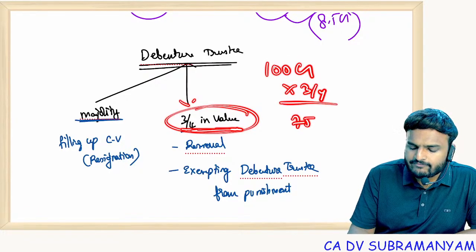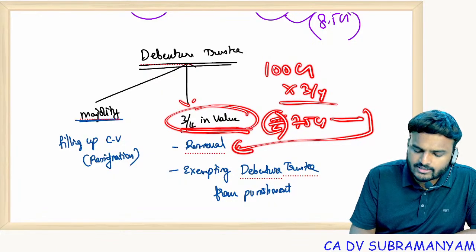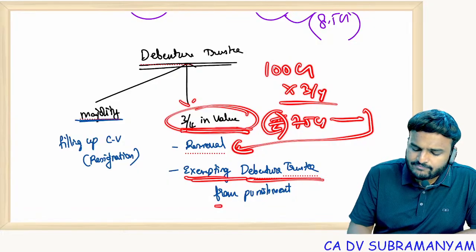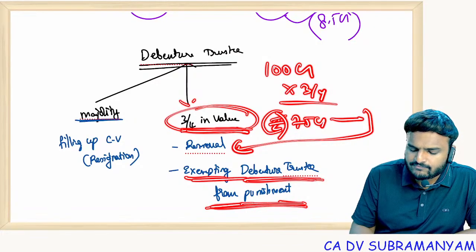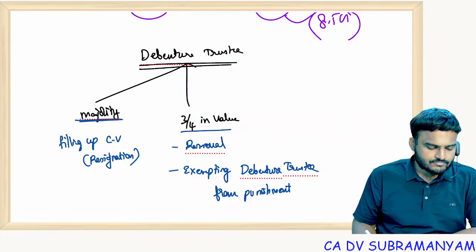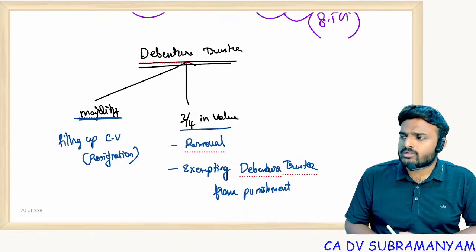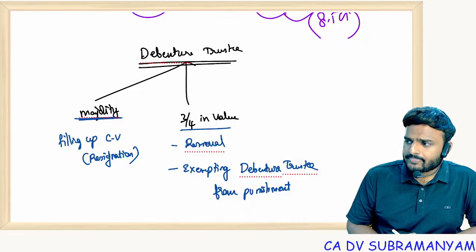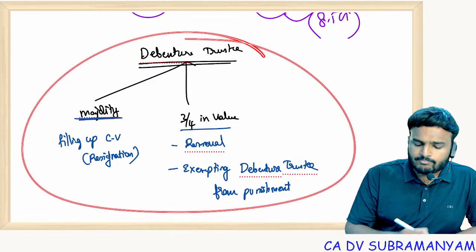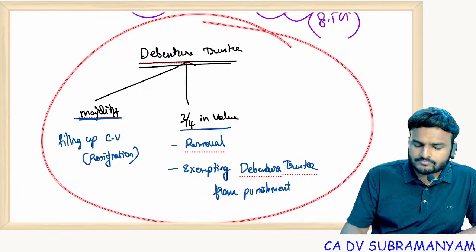So 75 crores rupees worth debenture holders must give consent for removal of trustee or exempting trustee from any punishment. Understood? So these 2 points, if you want, you can take screenshots also. Debenture trustee, filling up casual vacancy, and removal.